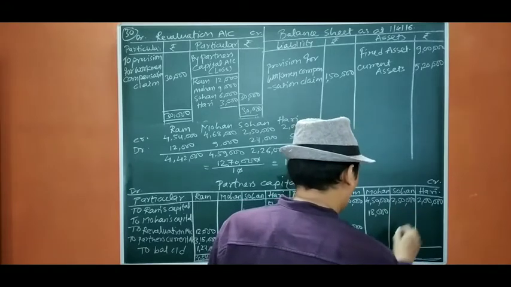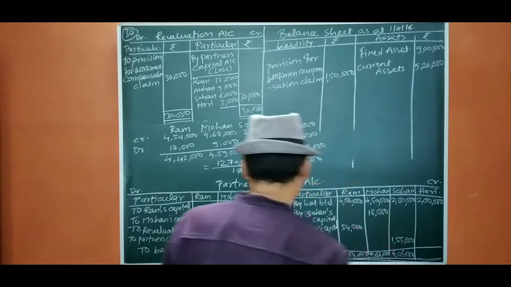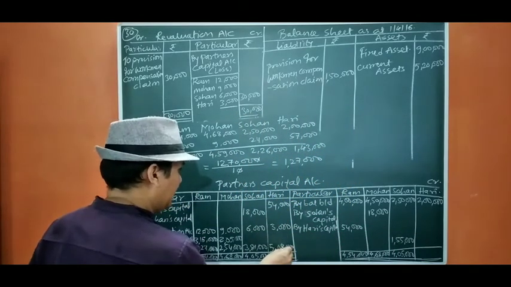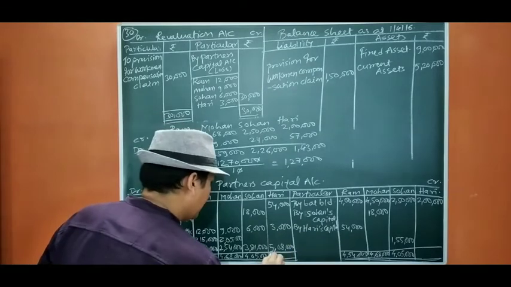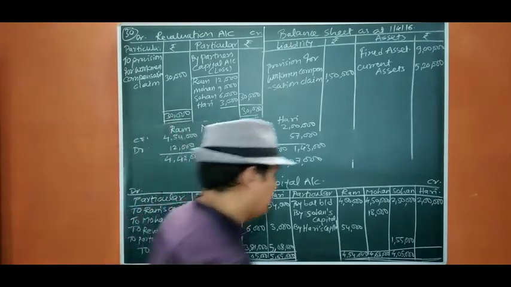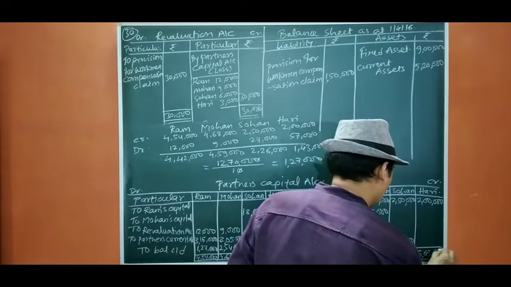So 1,55,000. Okay, now this total is more, 5,54,000, 5,65,000. Okay, so it is going to be 5,65,000. So 3,65,000.